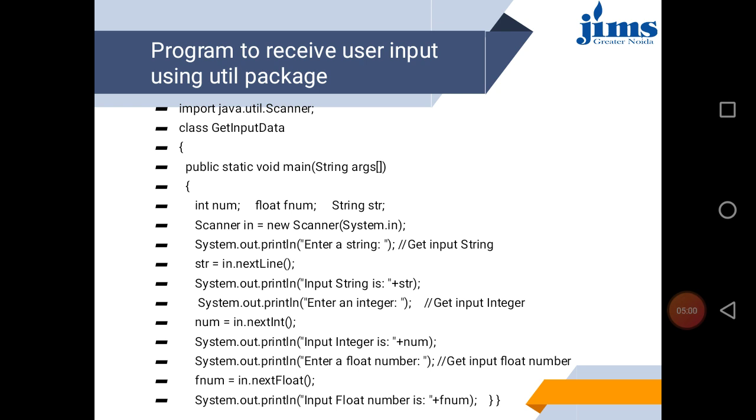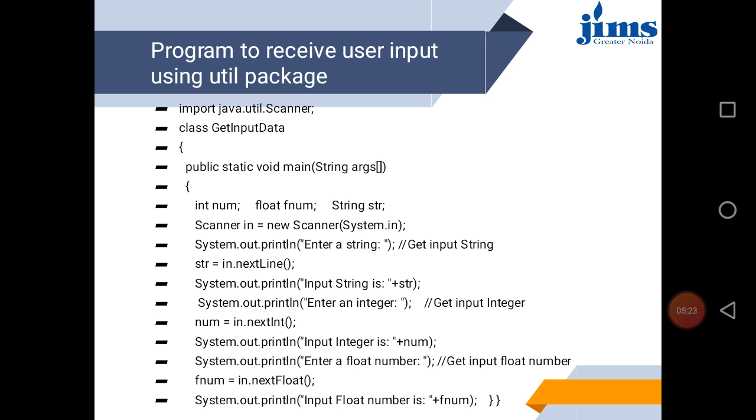So there are three variables: number, float, and a string. And to receive data from the user, first of all, you create an object of the Scanner class. So in the line, Scanner in equals new Scanner(System.in), System.in is used.